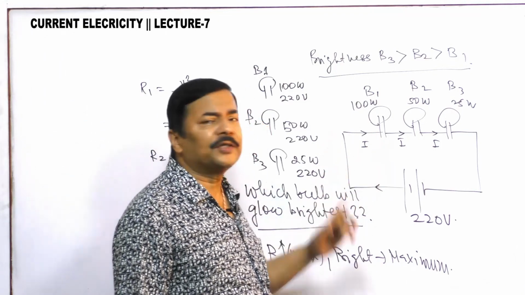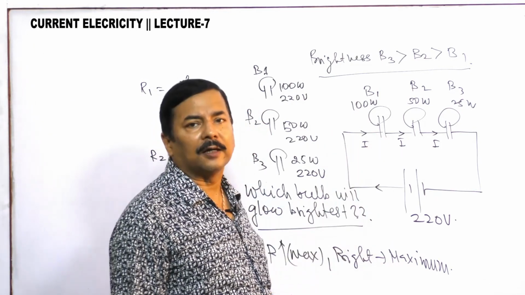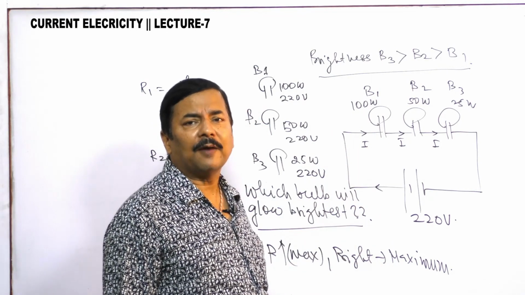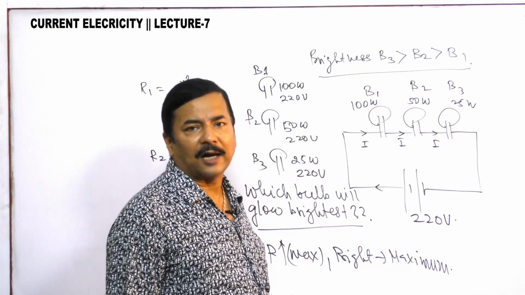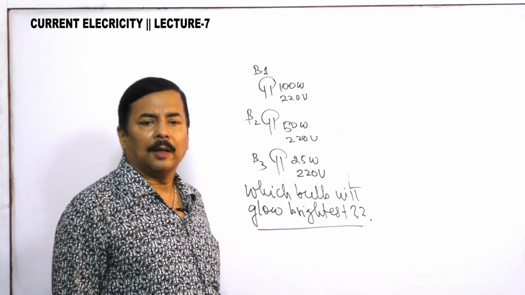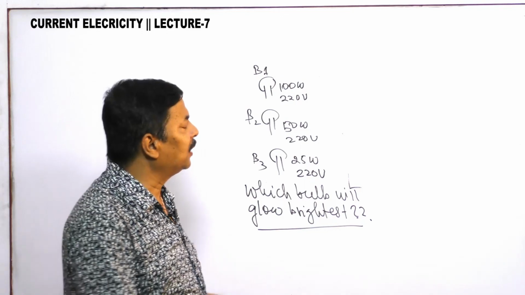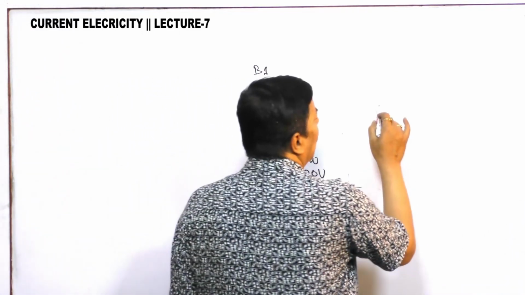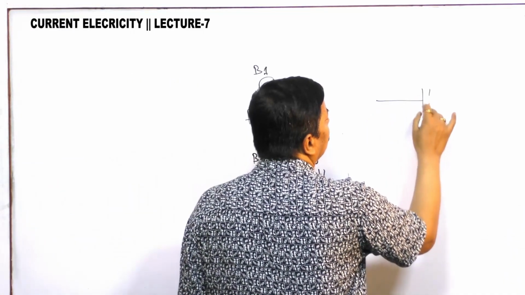Now the same question I am discussing in parallel combination. The same question I will try to give you in parallel combination. In parallel combination, try to understand. I am connecting the bulbs in this way.